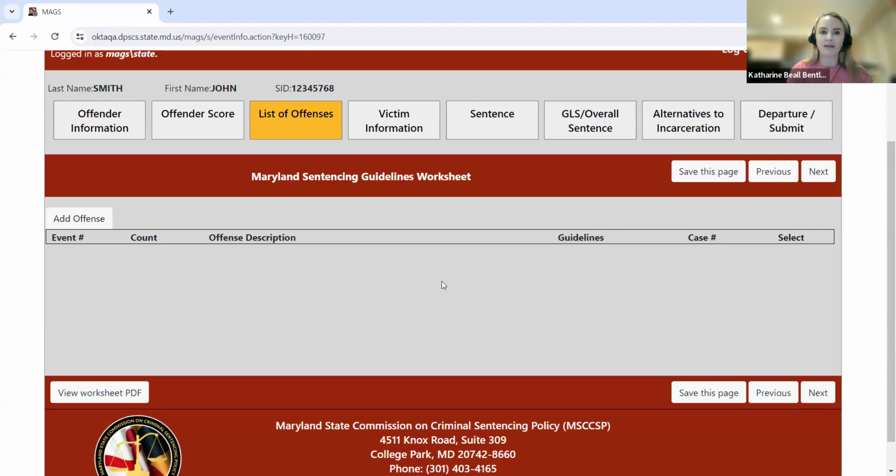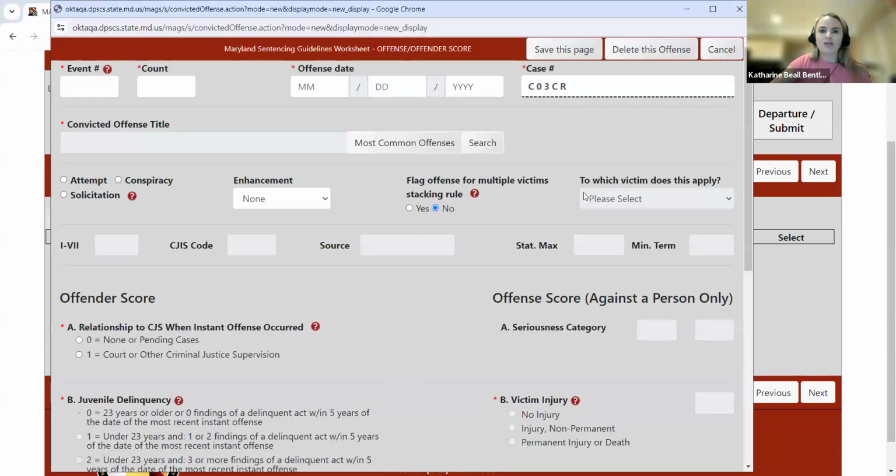4 adjudicated offenses total. So to start, I'm going to quickly click on this Add Offense button, which brings me to the Offense Offender Score screen. Now, beginning in the upper left-hand corner, we can see we have event number here.